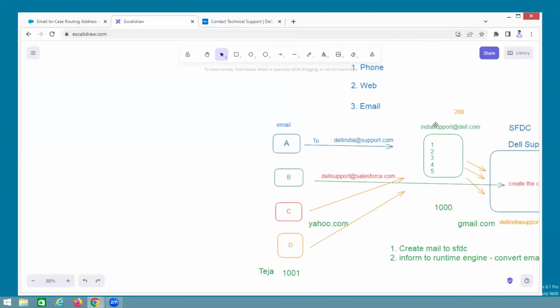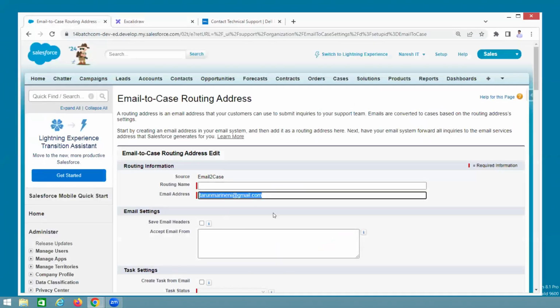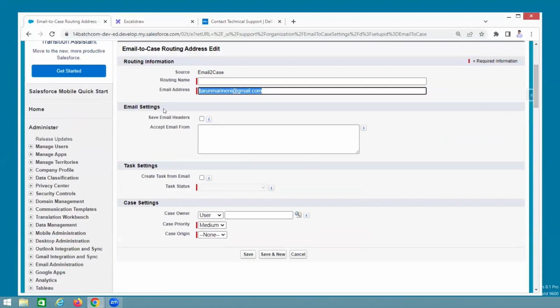Okay. So here, instead of this India support Dell.com, I am using one personal mail ID. Why? Because we don't have this mail ID, right? Just for our learning, I am using one personal mail. Understand? So now using this, I am creating this mail to whom? Our Salesforce. Okay. Save email header, not required. See guys, email settings, save email headers.